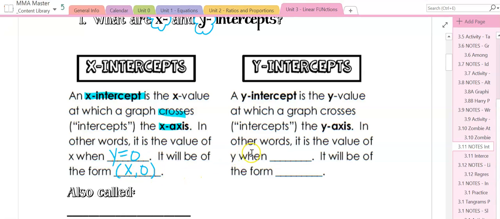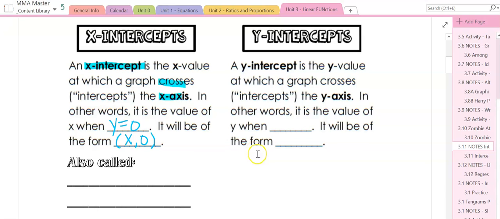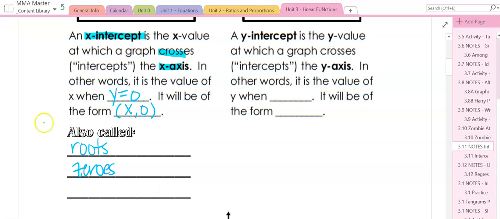The really, really important thing about x-intercepts is what they are also called, and that is very, very important. They are also called the roots, the zeros, and the solutions. Okay? So this is really, really important, especially roots and zeros. Zeros are where it crosses the x-axis, okay, whenever a question asks you that.